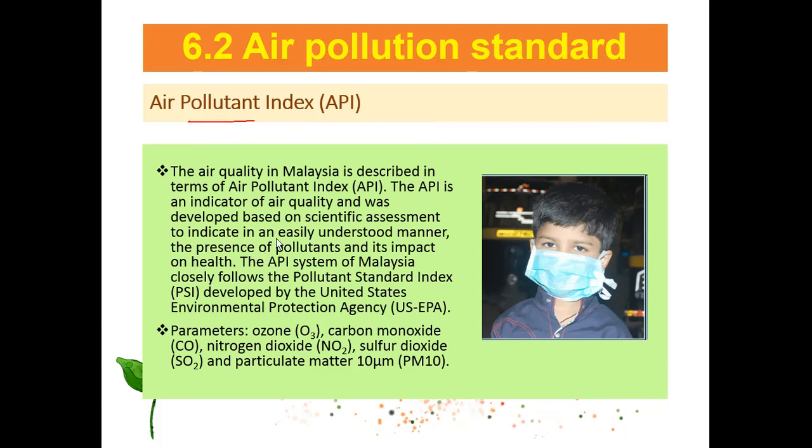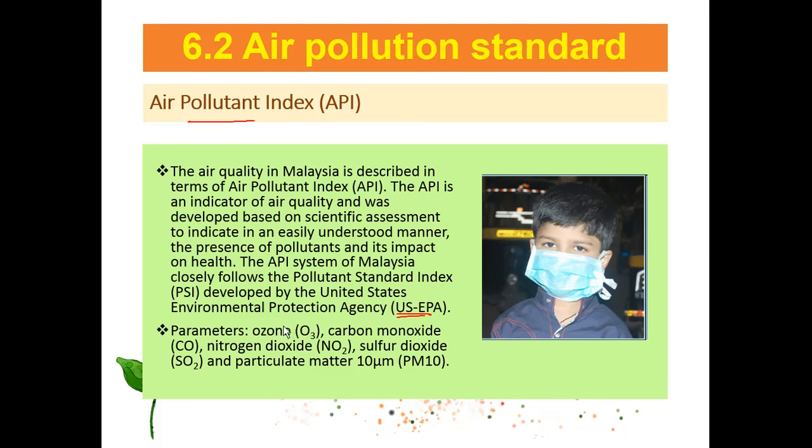It indicates, in an easily understood manner, the presence of the pollutant and its impact on health. So we can measure that based on the index. An index is a number, and at a certain number it can describe the level of our air condition. The API system in our nation follows the Pollutant Standard Index developed by the US EPA.